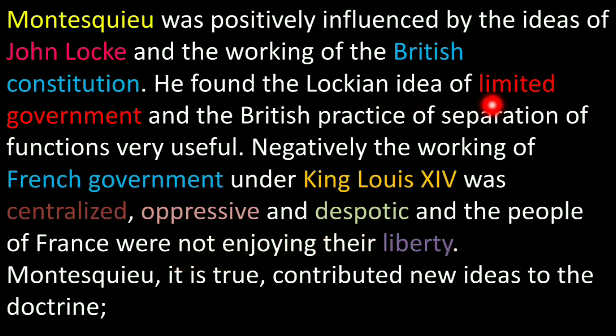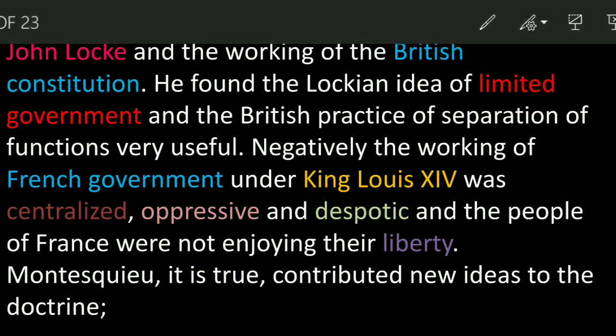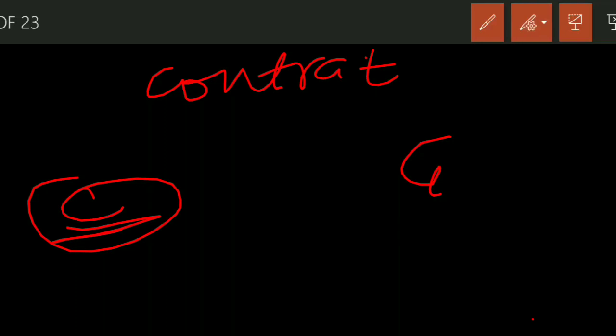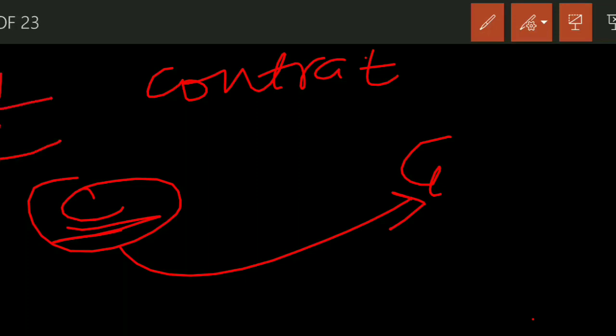Now it is also important to understand what is a limited government. Basically, John Locke had drawn a contract between the citizen and the government. In this contract, all the rights of the citizens were transferred to the government, and three rights were not given to the government. That was the right to life, liberty and property. Life, liberty and property were the three rights that were not given to the government, and all the other rights were given to the government, and in consideration the government has to protect their life.